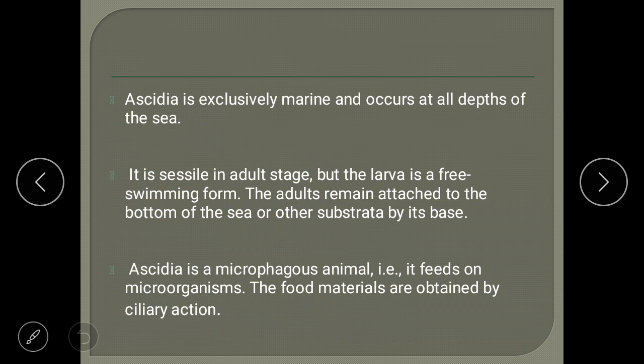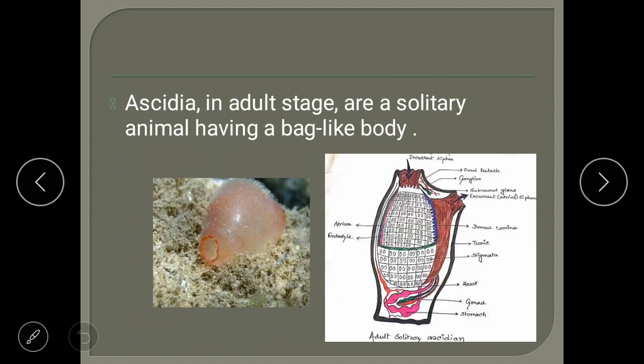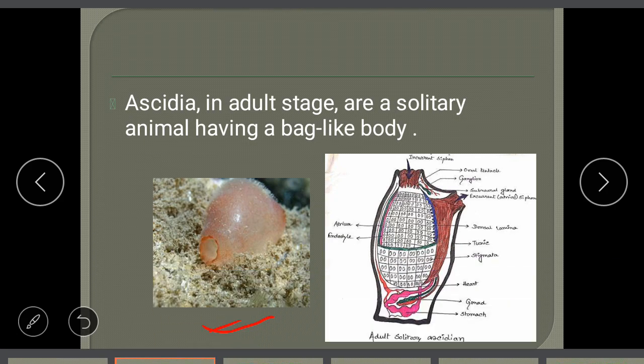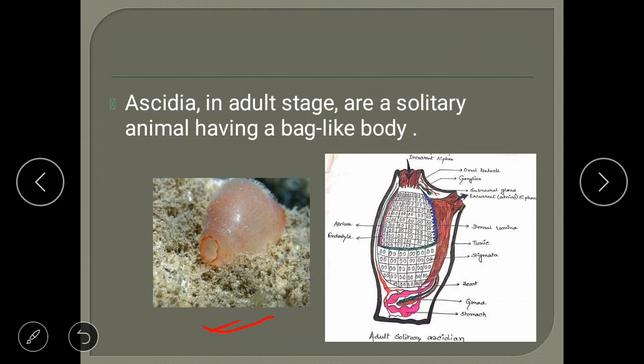So these animals are microphagous animals that feed on microorganisms which are present in the water. It may be diatoms, plankton, anything which is freely available in the water, that will be taken in by this animal through ciliary action. As you can see here, they have a mouth structure, a small opening here. Through this they will take the food.